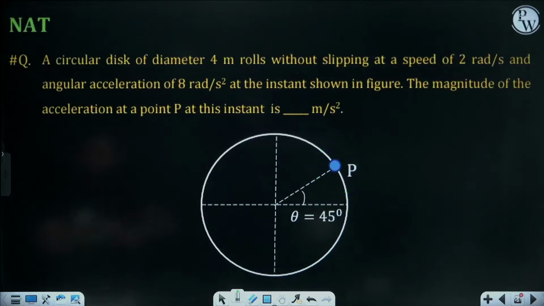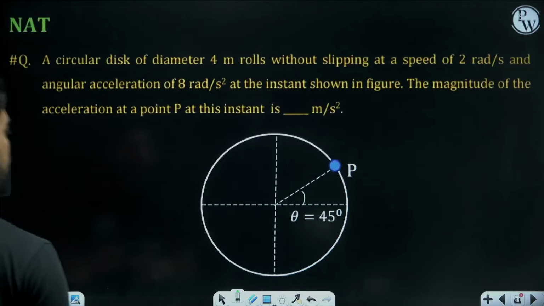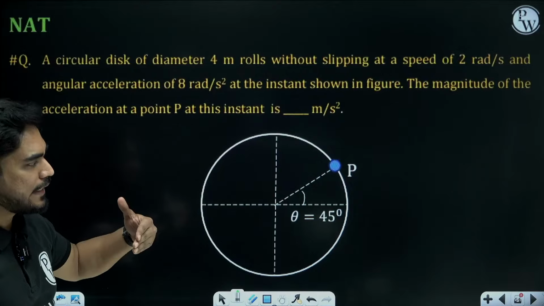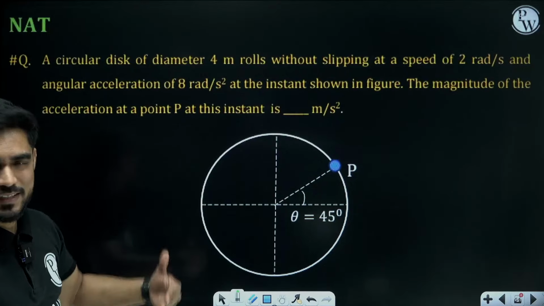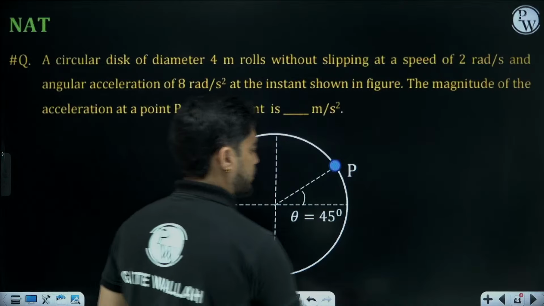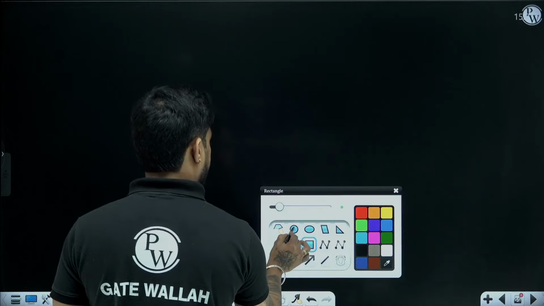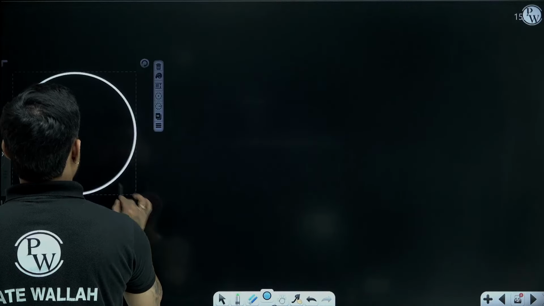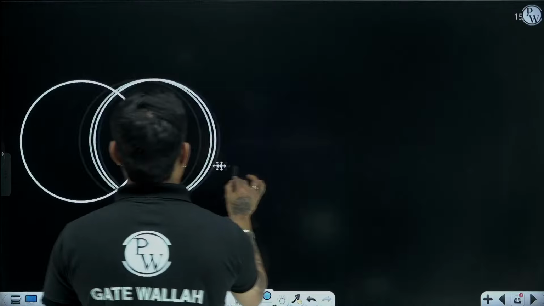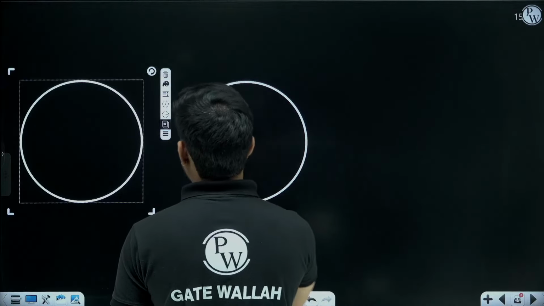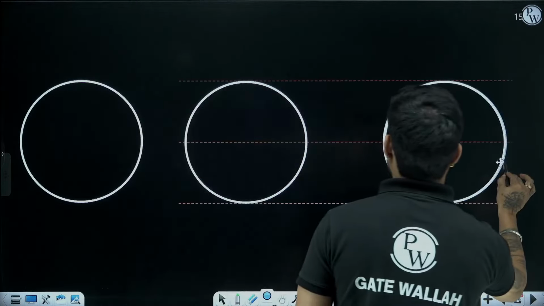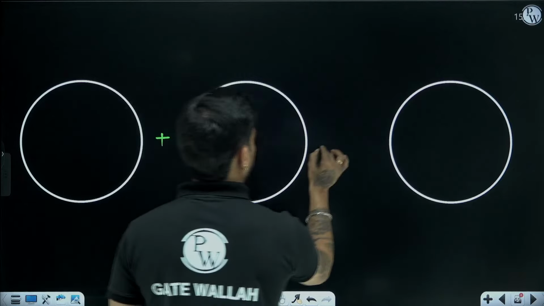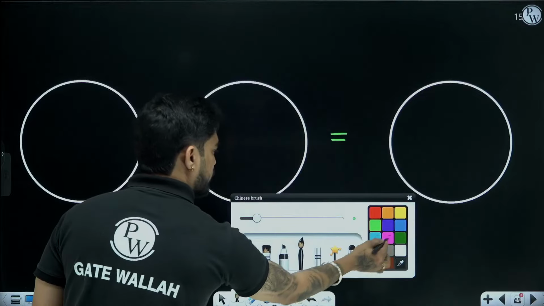I have told you, in order to solve this problem, you break this into pure translation plus pure rotation. You guys remember? Whenever you have to find the acceleration in rolling without slipping, break it into translation plus rotation.